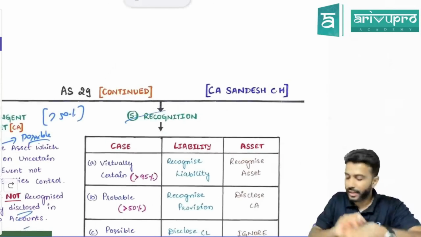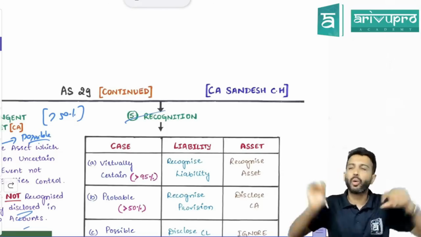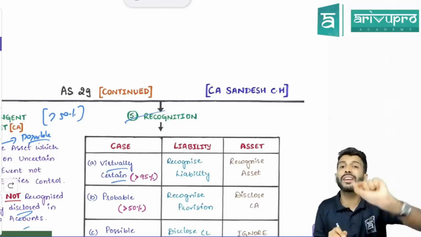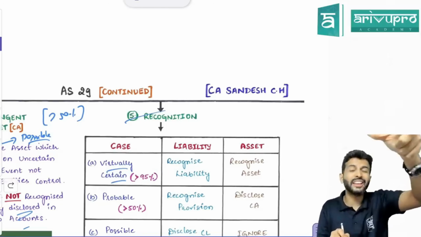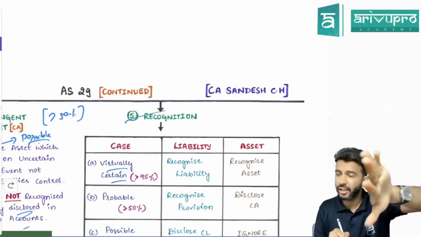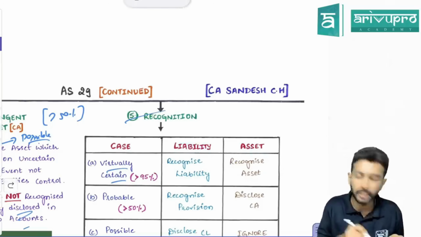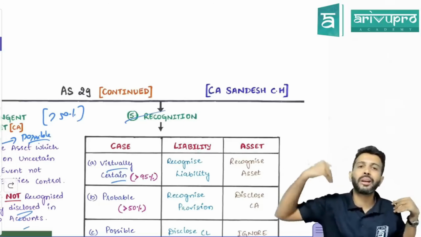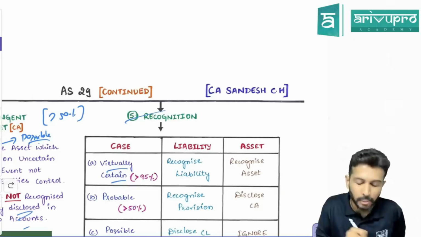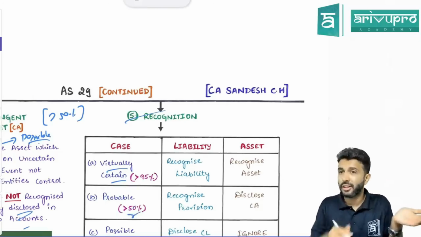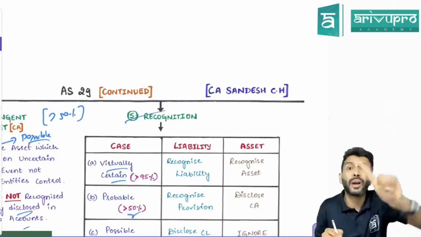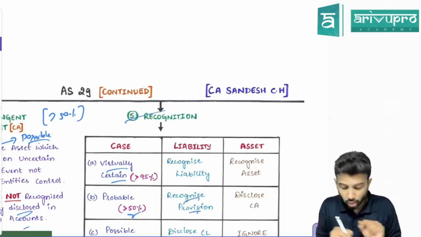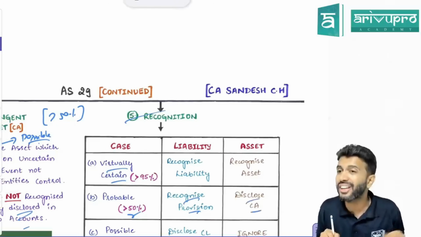Next, recognition. I have given you just a summary table: from the liability side, what you have to do, and the asset side, what you have to do. If it is virtually certain, we say virtually certain if it is more than 95% chance. On the asset side, you book it as an asset. On the liability side, book a liability. However, if it is probable, probable means more than 50%. For more than 50% chance, on the liability side, you will recognize a provision. On the asset side, will you book it as an asset? No, probable means you will disclose a contingent asset.